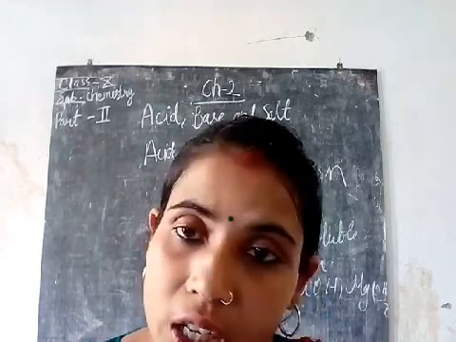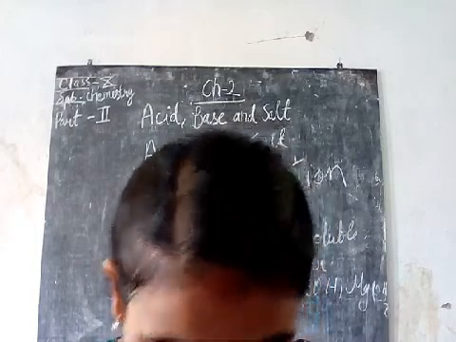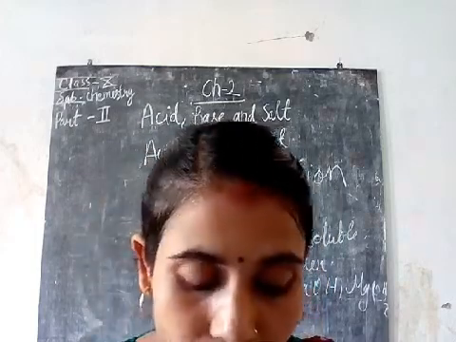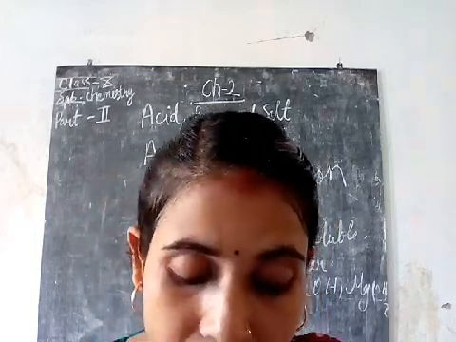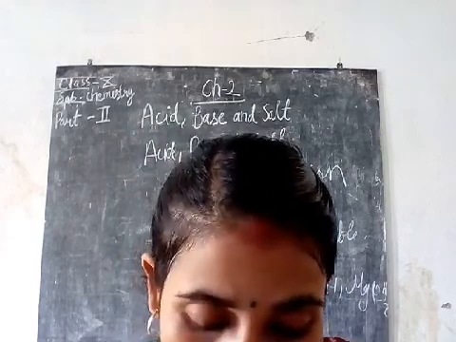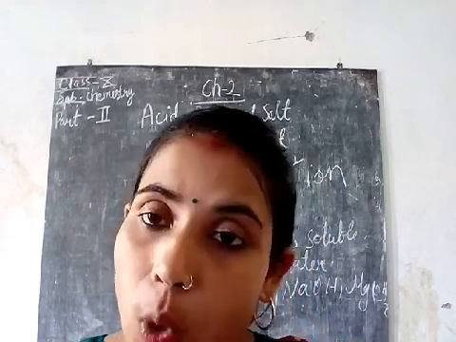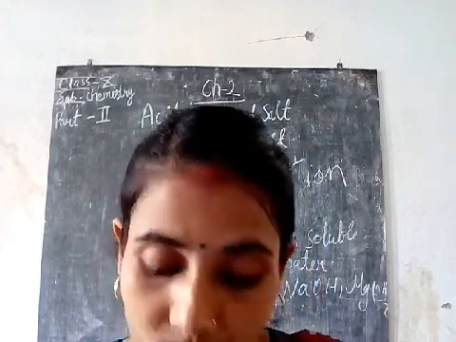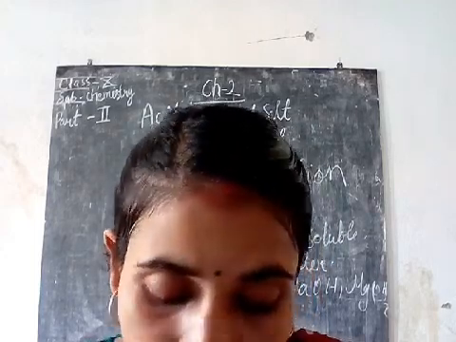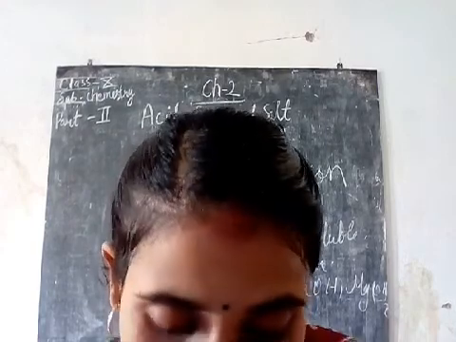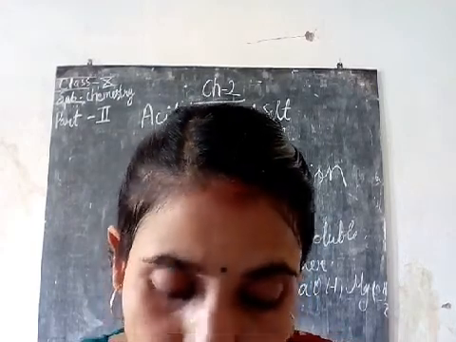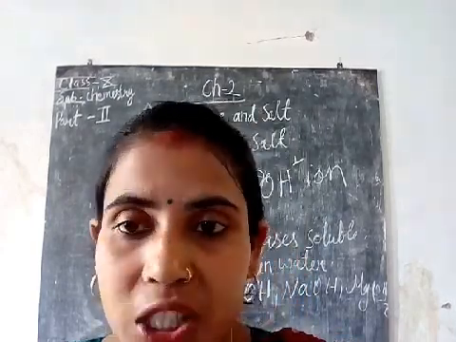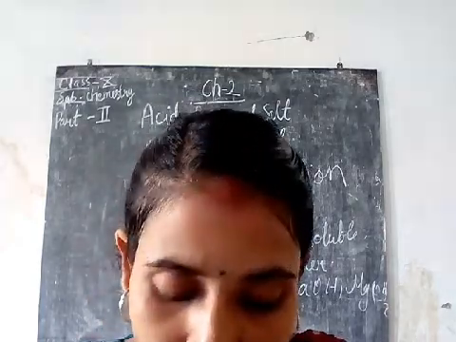Now, what are the various uses of the bases? Bases are used for the manufacture of soap, paper and the synthetic fiber called rayon. So, bases are used for manufacturing what? Soap, paper and synthetic fiber called rayon. Calcium hydroxide is used in the manufacture of bleaching powder. So, your bleaching powder is what? It is made from calcium hydroxide.